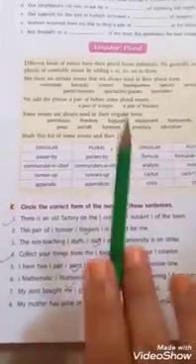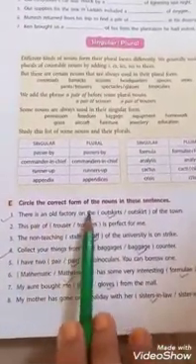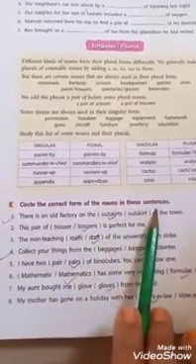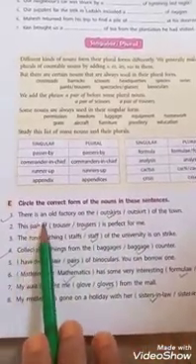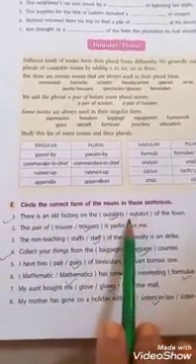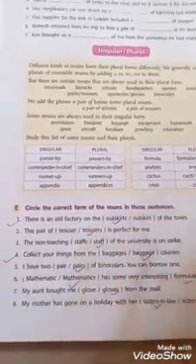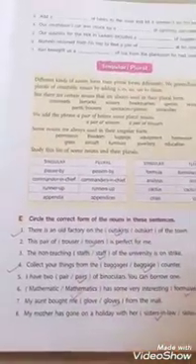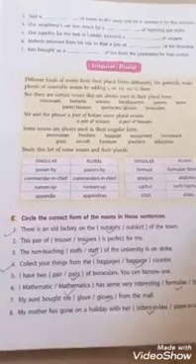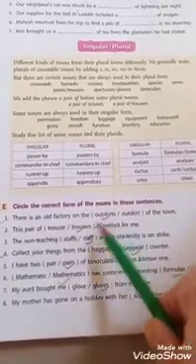And second thing, exercise E, I am going to read. This is also regarding how singular or plural nouns work. Circle the correct form of the nouns in these sentences. Now see, there is an old factory on the outskirts. You can't use the singular form. Outskirts of the town. Outskirts means, for example, a very small area of the town. It will be plural only.